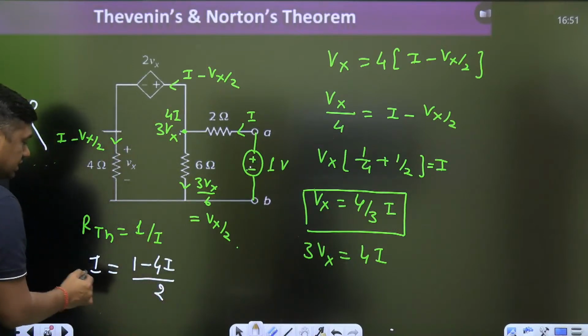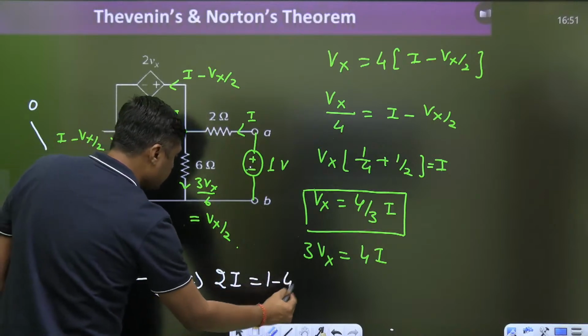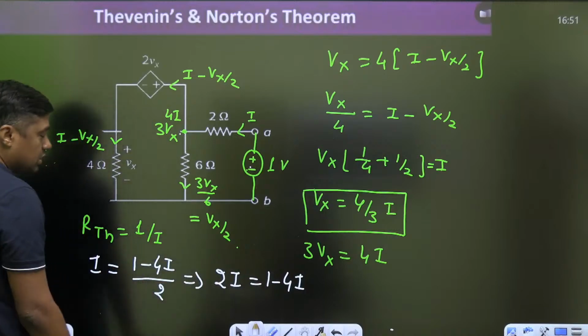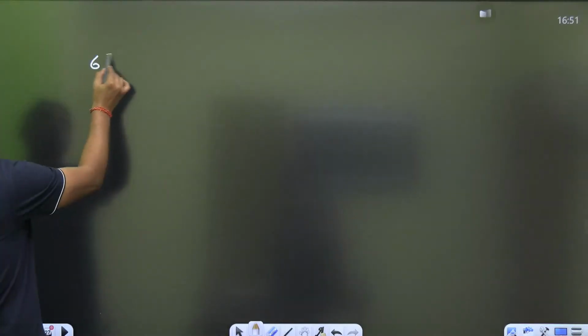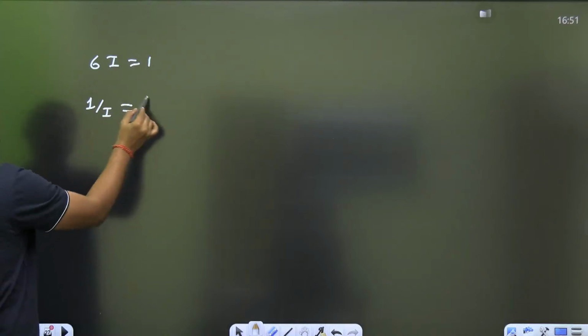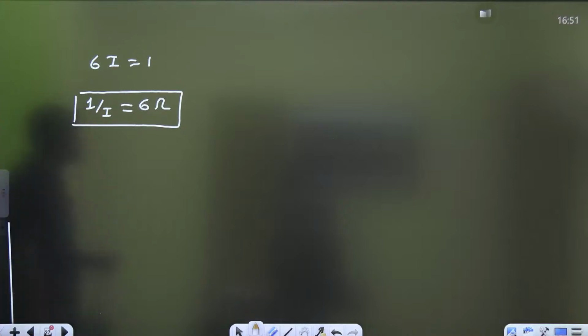This 2 is here, this will become 2I is equal to 1 minus 4I, and that will become 6I is equal to 1. What is the 1 by I? 6 ohm. So according to my calculation, I am getting the 6 ohm.